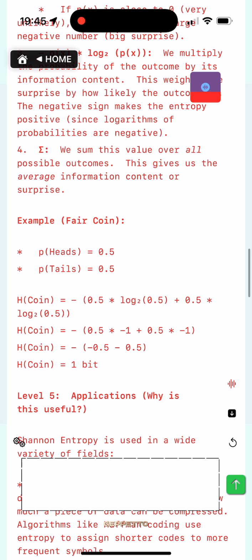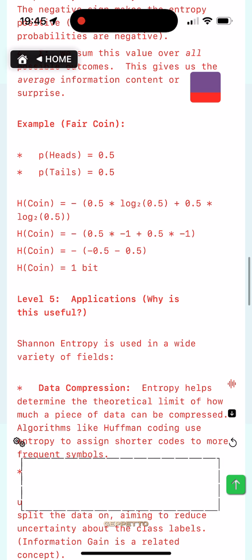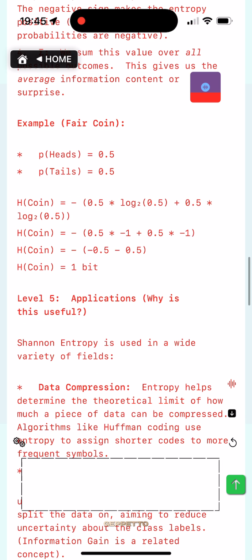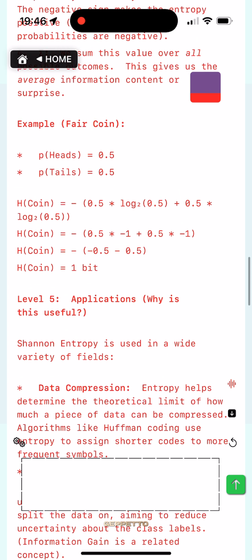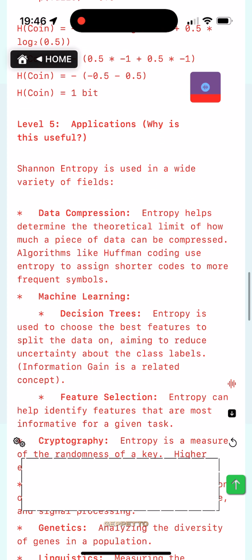Example, fair coin. p(heads) = 0.5. p(tails) = 0.5. H(coin) = -(0.5 log2 0.5 + 0.5 log2 0.5). H(coin) = -(0.5 × -1 + 0.5 × -1). H(coin) = -(-0.5 - 0.5). H(coin) = 1 bit.